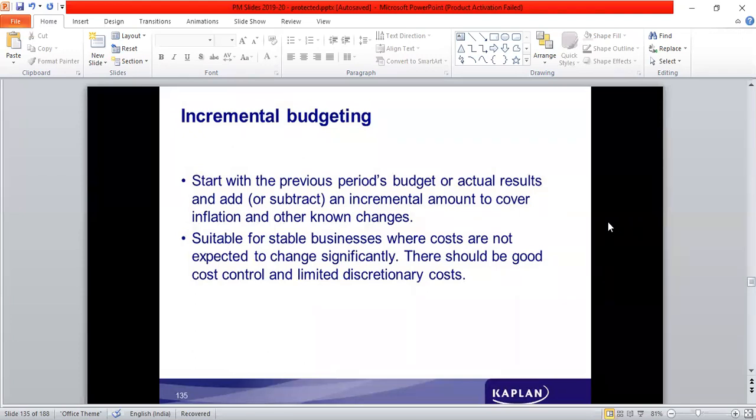The past budget is taken as the base, and whatever changes are anticipated to happen in future are noted down. Incremental changes are made to the past budget, and an incremental budget is prepared.